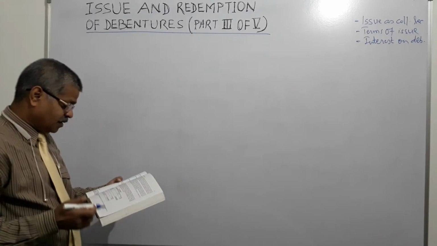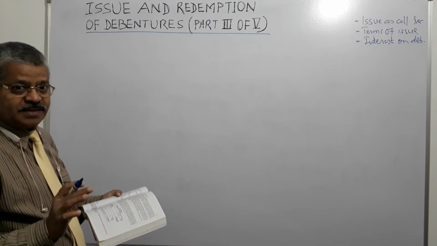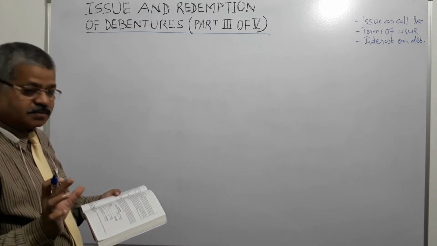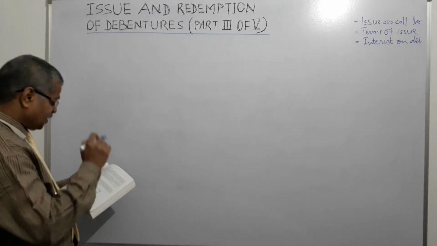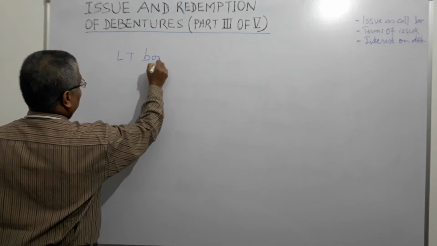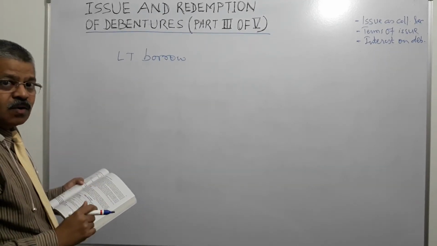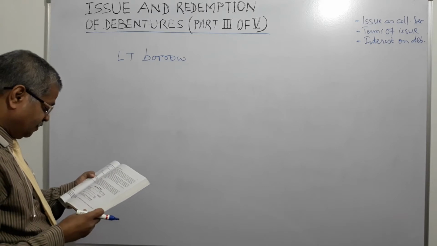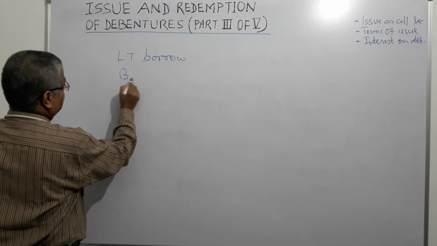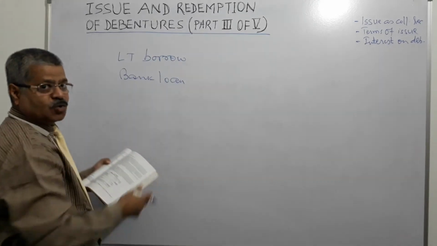So the first method is notes to accounts. They will write in notes to accounts, under long-term borrowings, on the liability side, bank loan, and here they will write the amount of the loan.